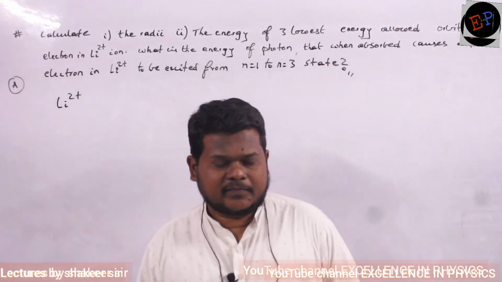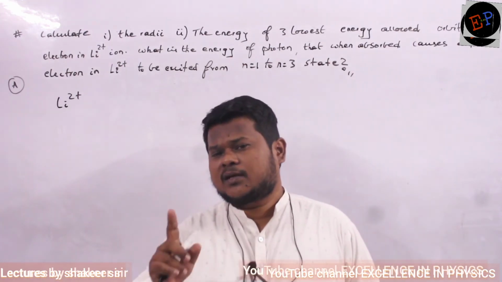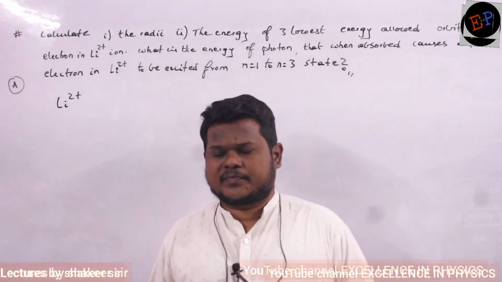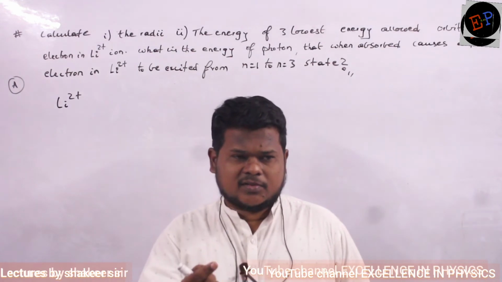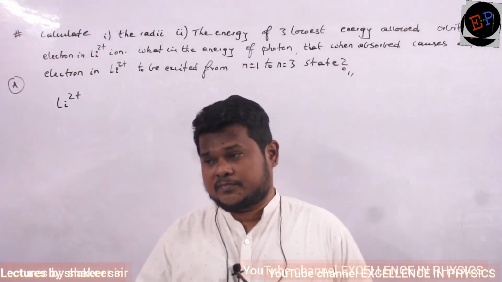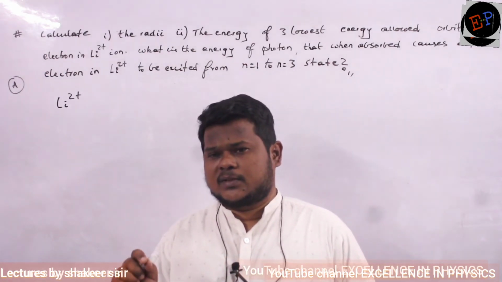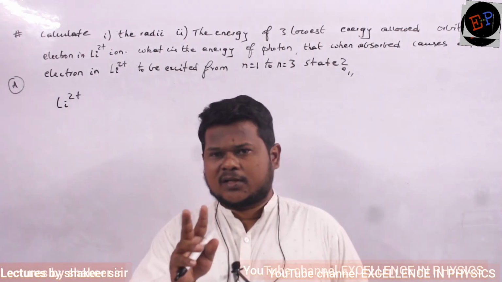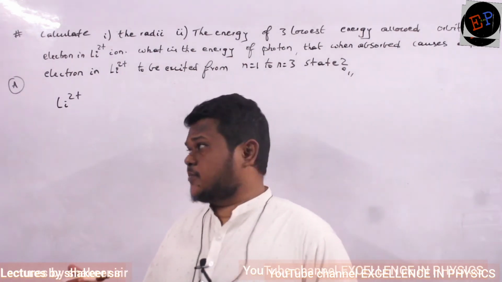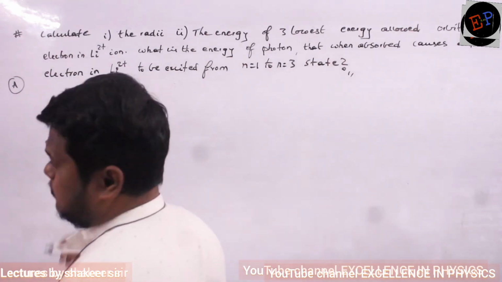They are applicable, because all these calculations are satisfied for only single electron species. Hydrogen has only one electron, and the second one is helium. From helium, if you remove one electron, then we have only one electron, because the total electrons will be 2. So these equations are satisfied by helium plus also.